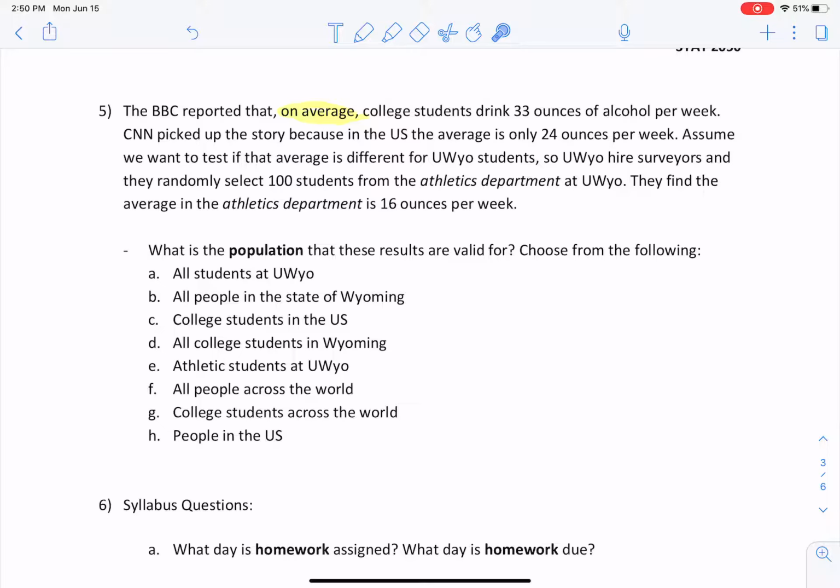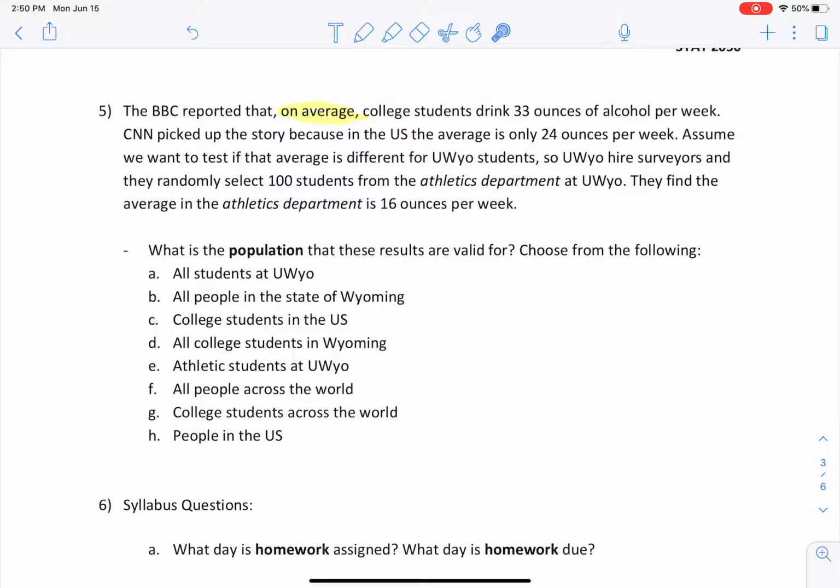University of Wyoming. So 100 students in the athletic department of the University of Wyoming. We'll assume that there are more than 100, right? We'll assume that there are more. It could be 101 for all we know. They find that the average in the athletics department is 16 ounces per week. The average based on this random sample of 100 students.